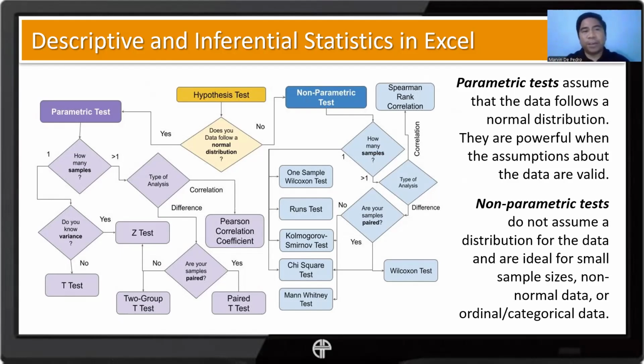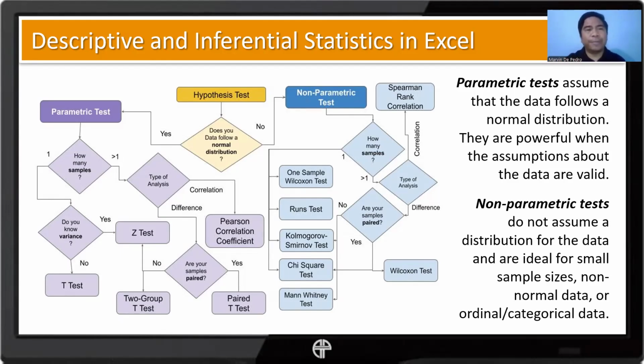First, number of samples. If we have one sample only, then we check if we know the variance. If we don't know, then we use the t-test. But if we know the variance, then we can use the z-test instead, which is easier compared to the t-test.